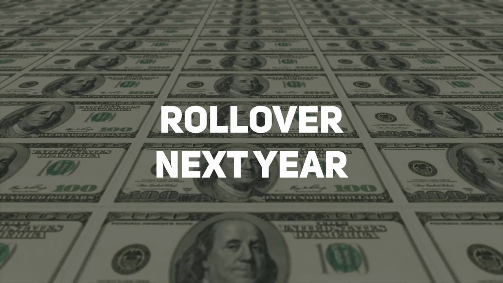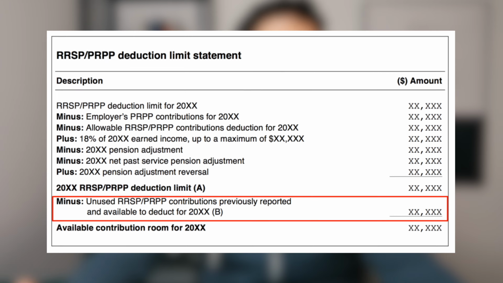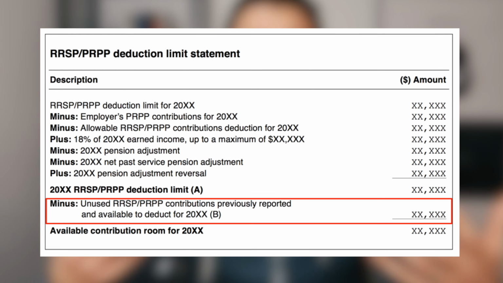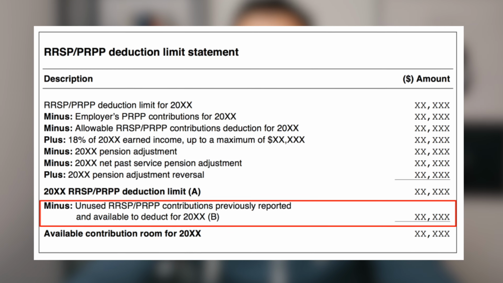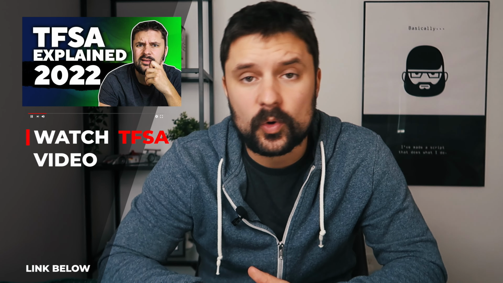Now moving on, if you don't invest all the limit you have for the year, don't worry about it. It will add up to the next year. So if you don't invest in your RRSP, you still have this RRSP room. You can check your limit on your notice of assessment. It's going to be all the way at the bottom, saying something like RRSP limit or RRSP contribution limit. And it will always add up to the next year, right? So don't worry about that. Make sure you prioritize TFSA first and only then you go to RRSP.